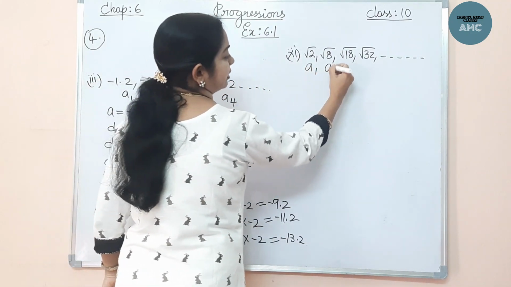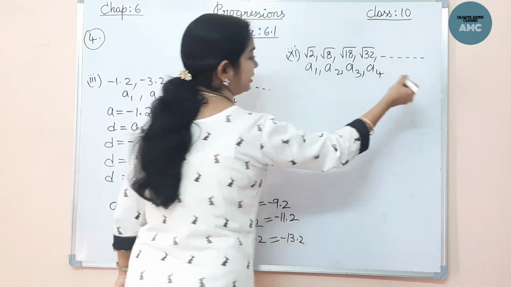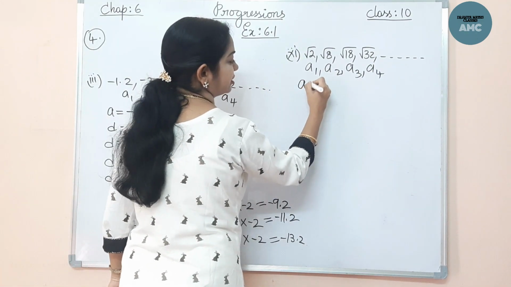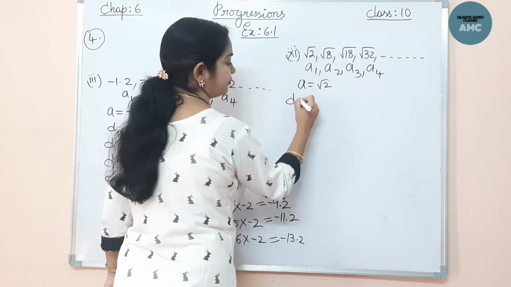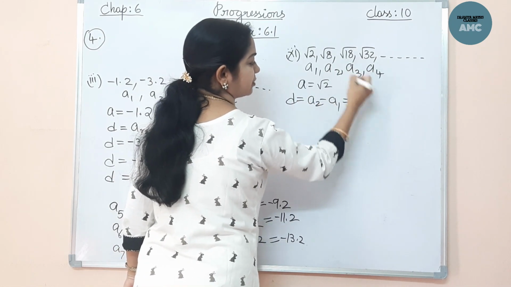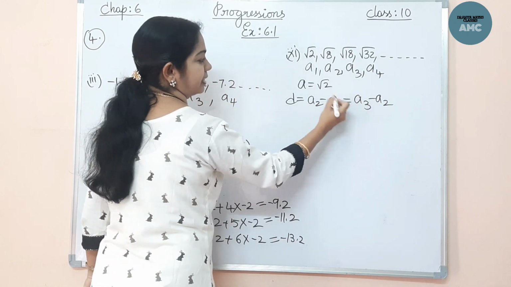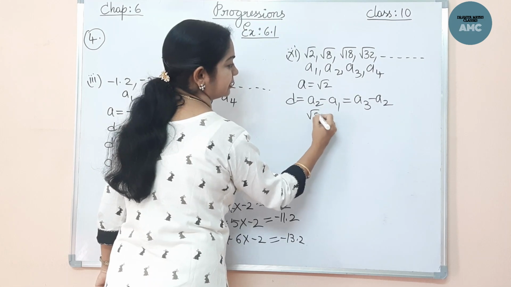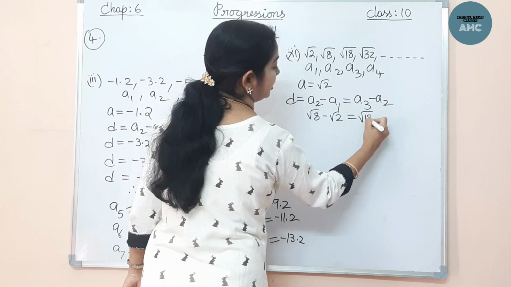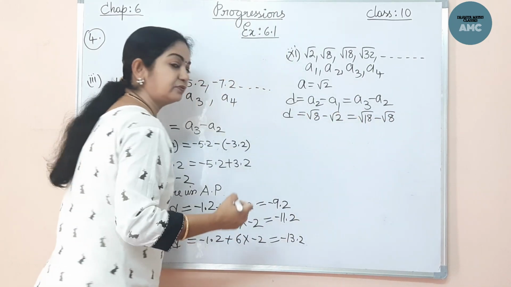This is A1, A2, A3 and A4. 4 terms given, so we have to find the next three terms if it is in AP. Let me check whether it is in AP. Now the first term is root 2. The difference A2 minus A1 should be equal to the next consecutive difference, A3 minus A2. So let me check. A2 minus A1 is root 8 minus root 2. Here it comes to root 18 minus root 8. This is the difference.